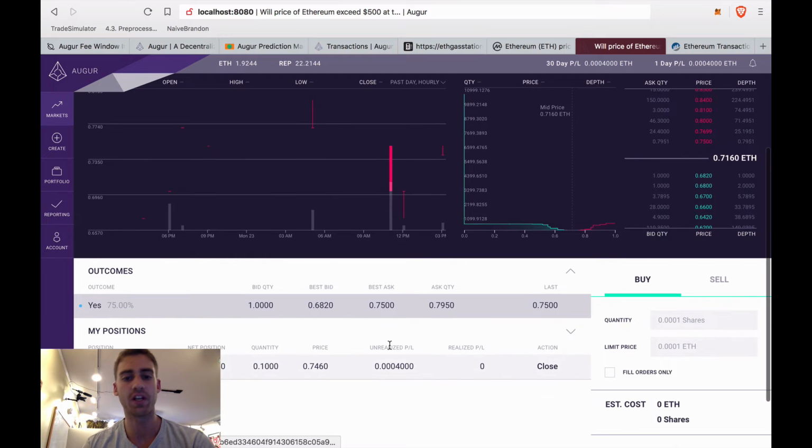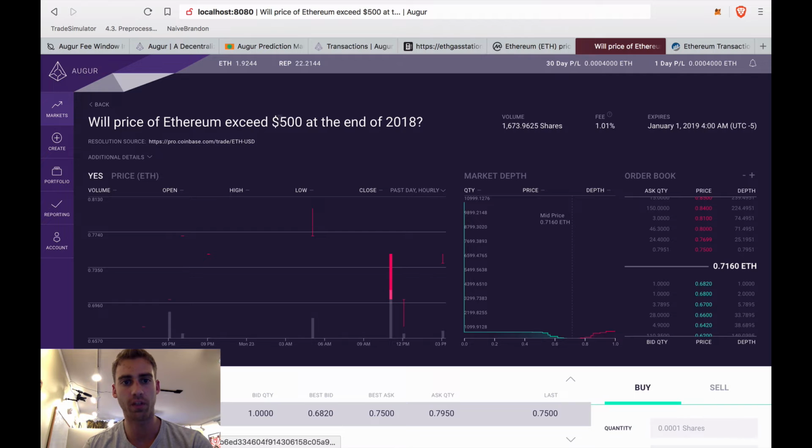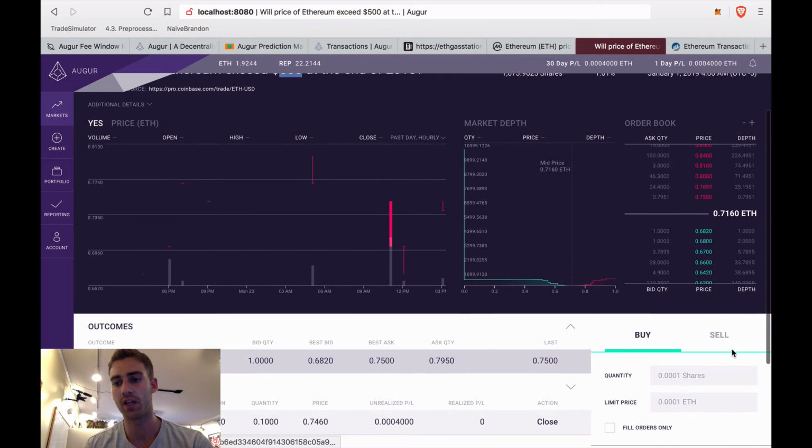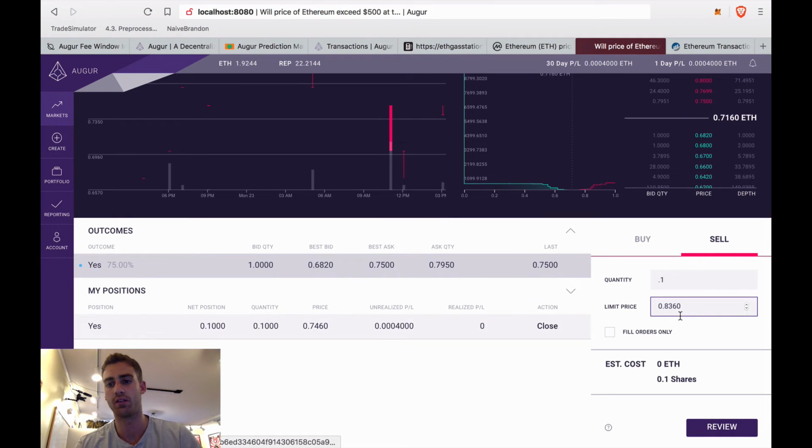So let's say I just want to make a small profit. What I can do is create a sell order, and let's say I want to sell one share, but I want to make some money. So I initially bought it for this price. Now let's say I want to make, I don't know what percentage this is, but I want to give it an 83%.